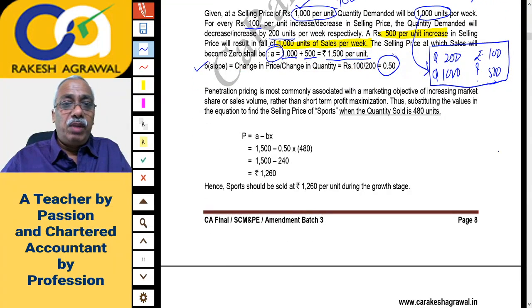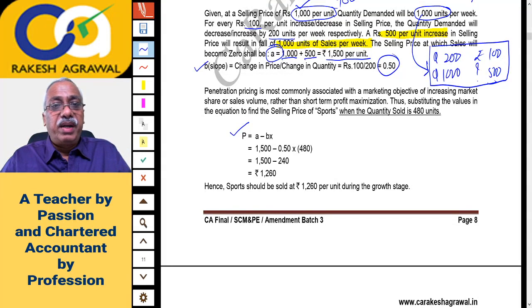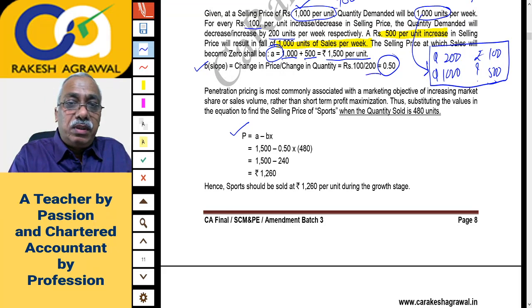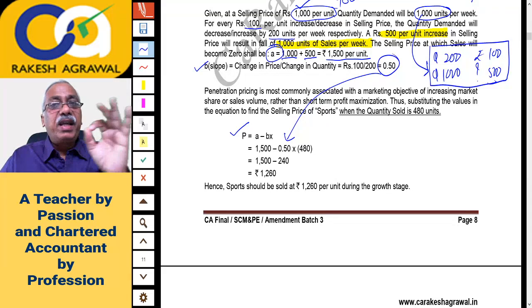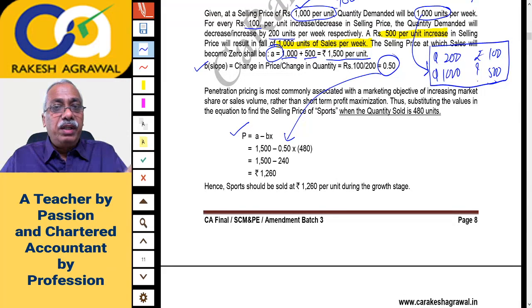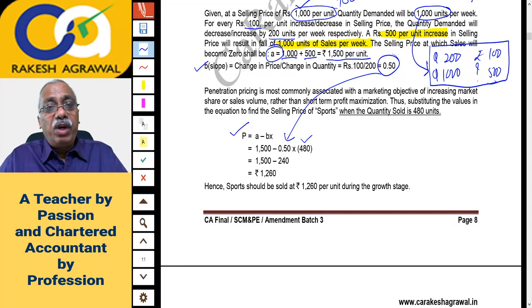Now again in this formula, A's value we calculated just now, 1500, the price at which demand becomes 0. The value of B is 0.5. For 0.5 reduction in sales price per unit, the quantity increases by 1. And we wanted to sell how many units? 480 units. So for selling 480 units, you have to decrease the price by 480 into 0.5. That is, you have to decrease the price by 240.